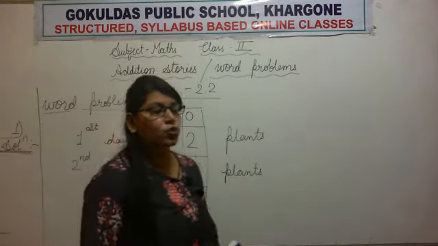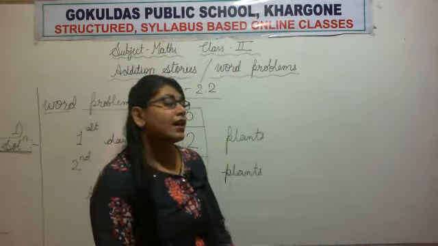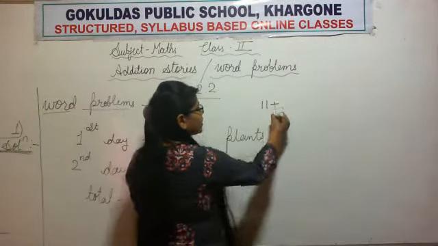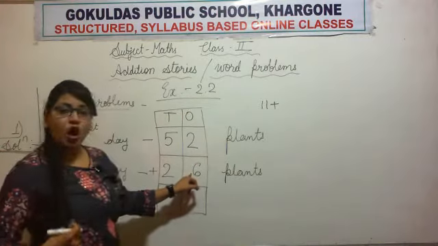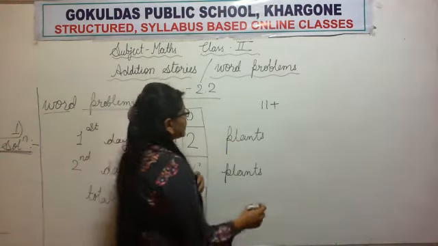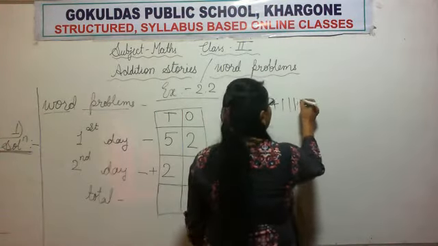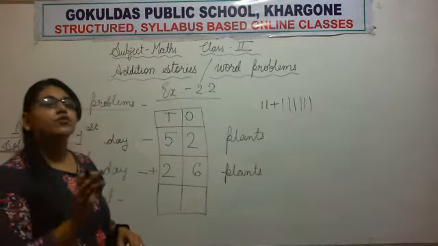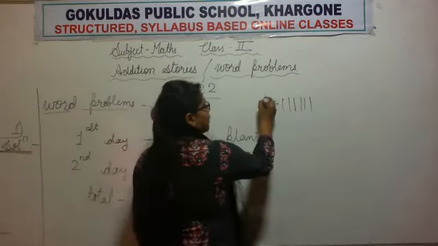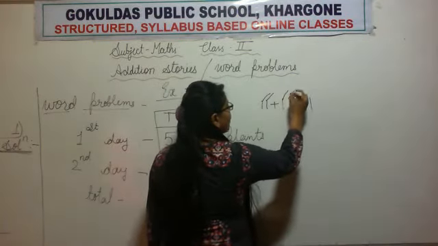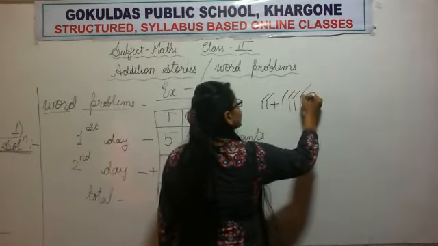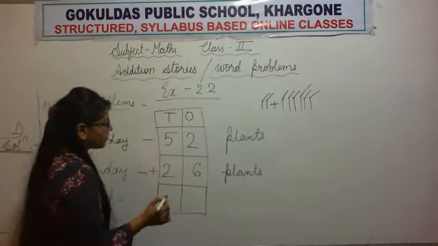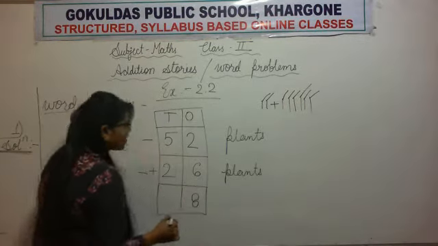6 plus 2. How do we do addition? We draw the number of sticks, so we will draw 2 sticks for this 2. Now, we will draw 6 sticks for this 6. 1, 2, 3, 4, 5 and 6. Now, let's count how many sticks we have in all. 1, 2, 3, 4, 5, 6, 7, 8. We got 8 sticks as the answer, so we will write the number 8 here.